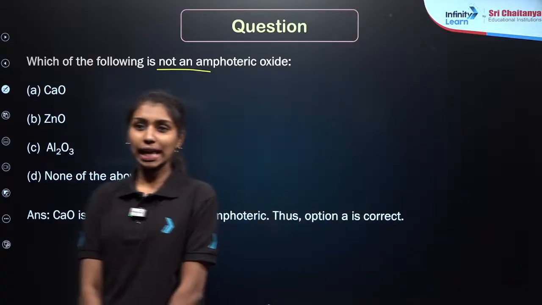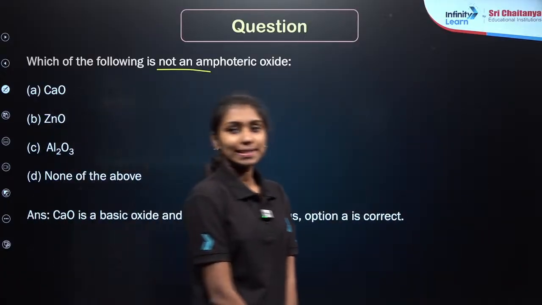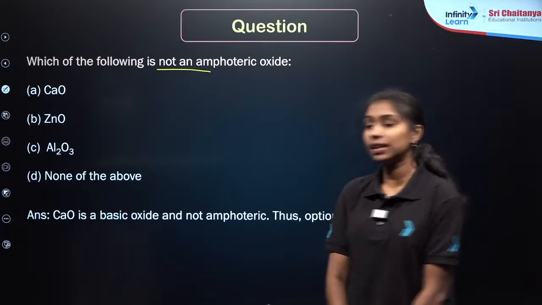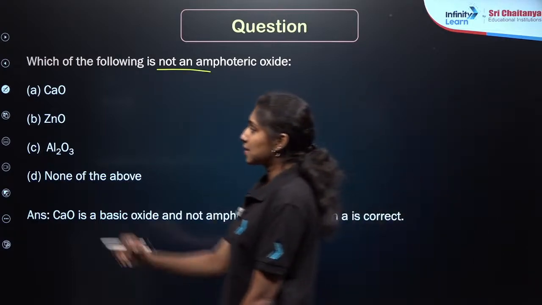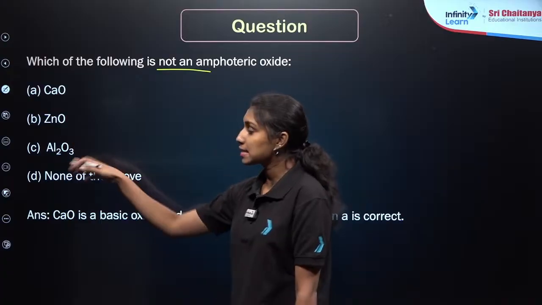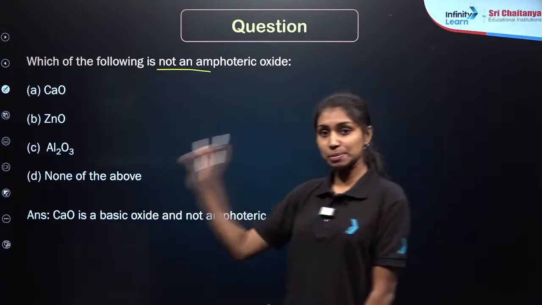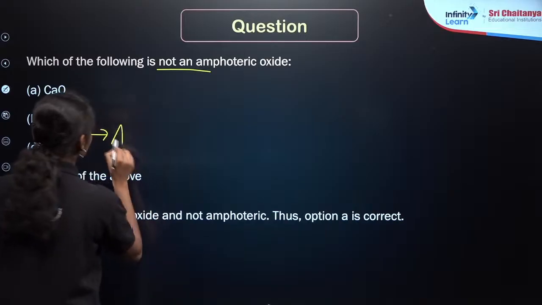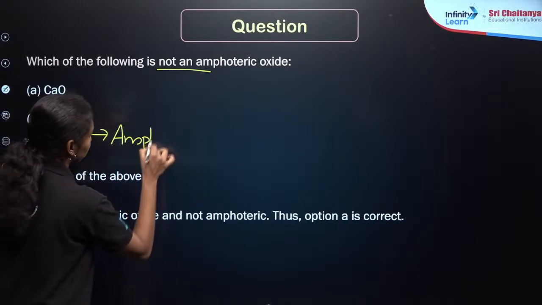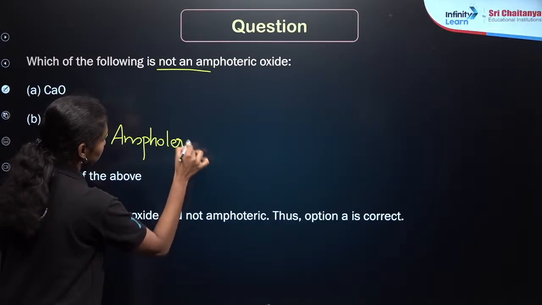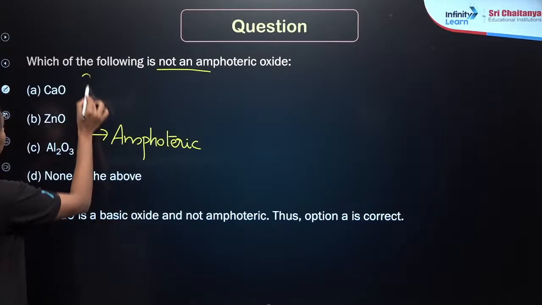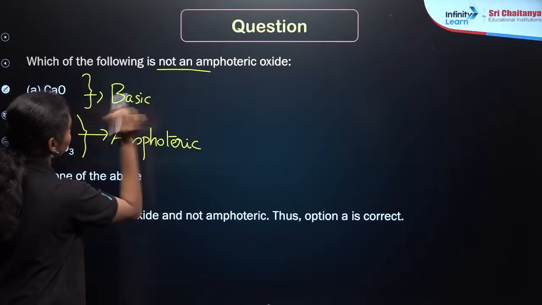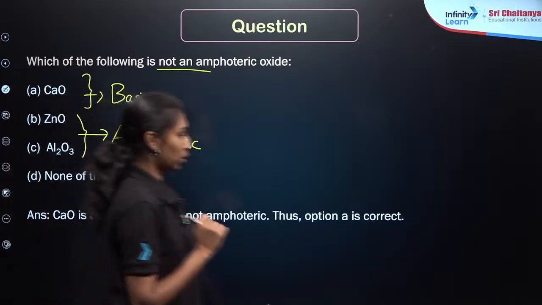Calcium oxide, right? Calcium is a metal, and metal oxides are basic in nature, right? They are not amphoteric in nature. So among these, zinc oxide and aluminum oxide are the exceptional cases for the amphoteric oxide. Then calcium oxide is the basic oxide, right? Basic oxide. Is that clear?